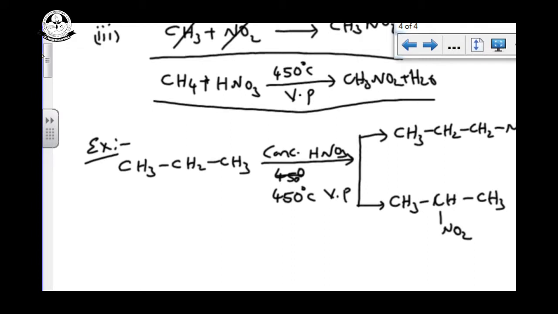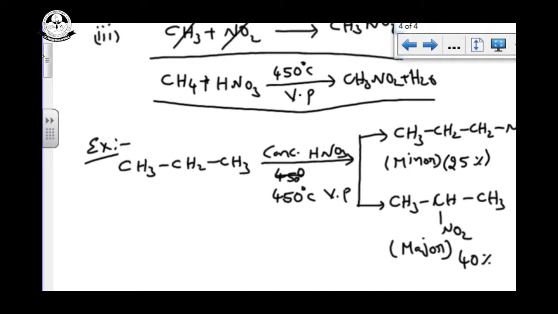Already we are seeing this can undergo the free radical mechanism. The secondary free radical is more stable than primary. So the secondary is more stable than primary, so this is the major product, and this is our minor product. The major product is around 40% and the minor product is 25%.